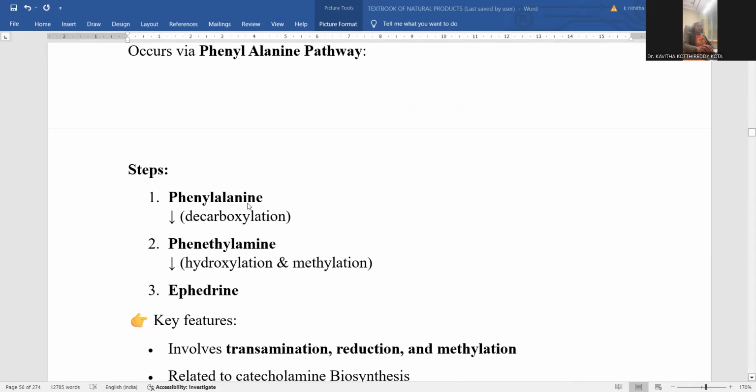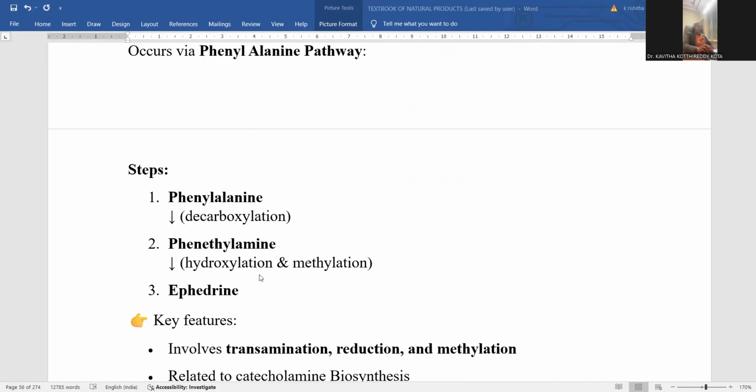So phenylalanine is taken as the starting material, where you have a carboxylic acid and an alpha amino functionality. That should be heated slightly in order to remove the carboxylic acid by means of decarboxylation. Decarboxylation of phenylalanine gives rise to phenethylamine. Only the amino group is left, the carboxylic acid discarded by decarboxylation.